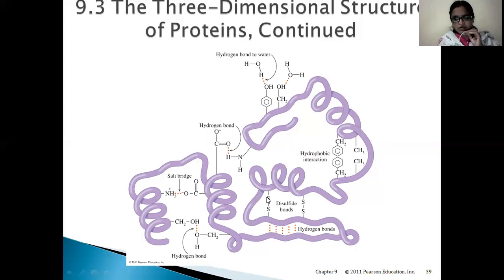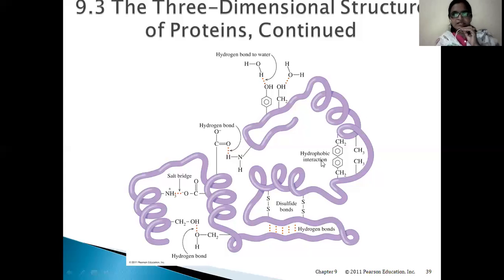There is a covalent bond formed between two sulfurs of two cysteines, which are present on either side of this protein structure, and these are the hydrogen bonds, and this is the salt bridge. This is the negatively charged group and this is the positively charged group. So between these two oppositely charged groups there can be salt bridges formed. So this is the overall structure of a protein, that is tertiary structure of a protein.